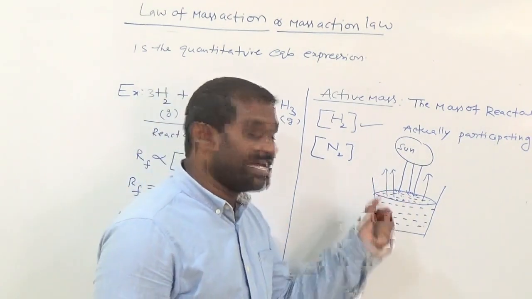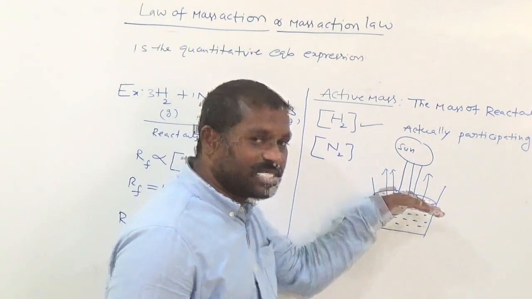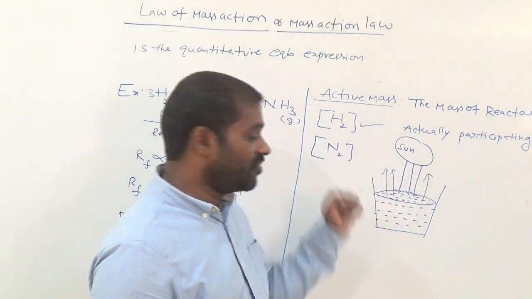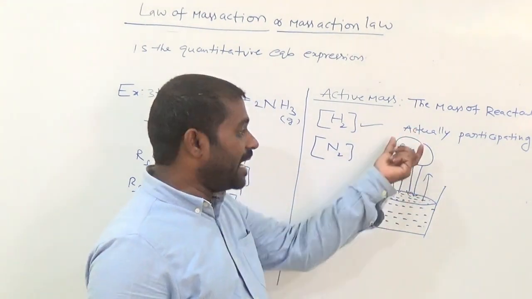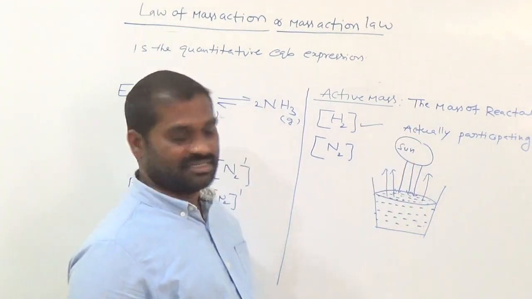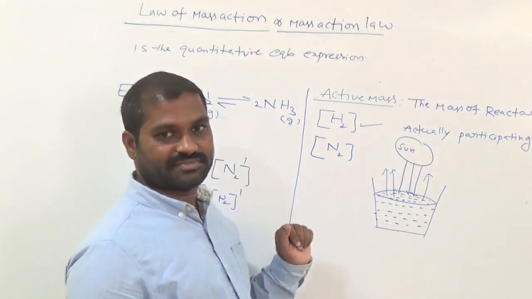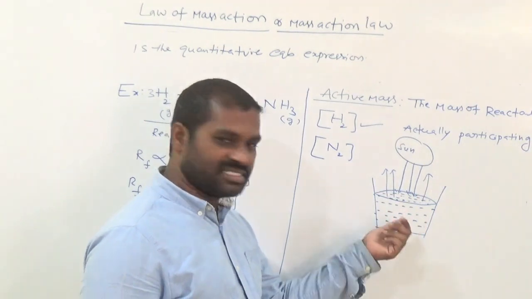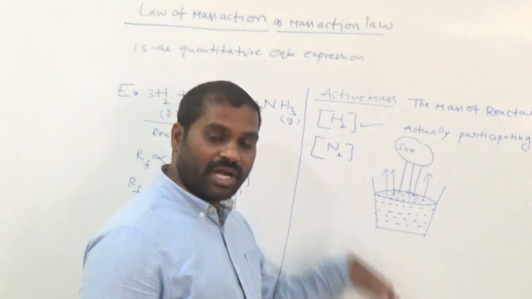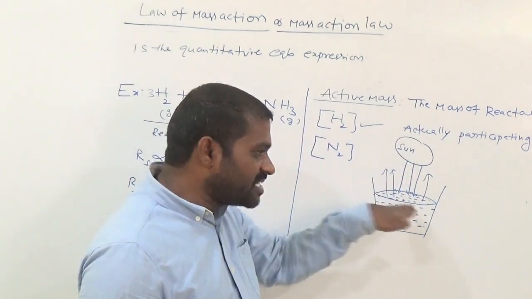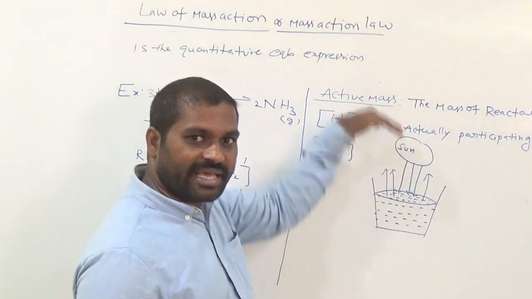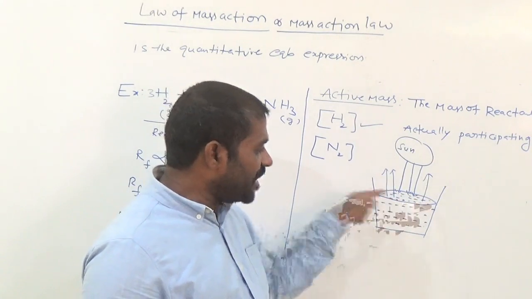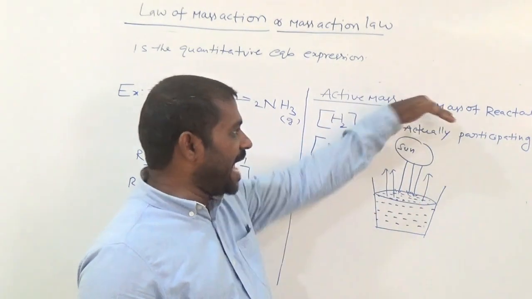From where does the water escape? Only on the surface or inside? Only the water on the surface escapes by absorbing heat energy, not the water inside. Actually, there is a lot of water inside the beaker, but only the water present on the surface tries to escape. Now this surface water is called the active mass.